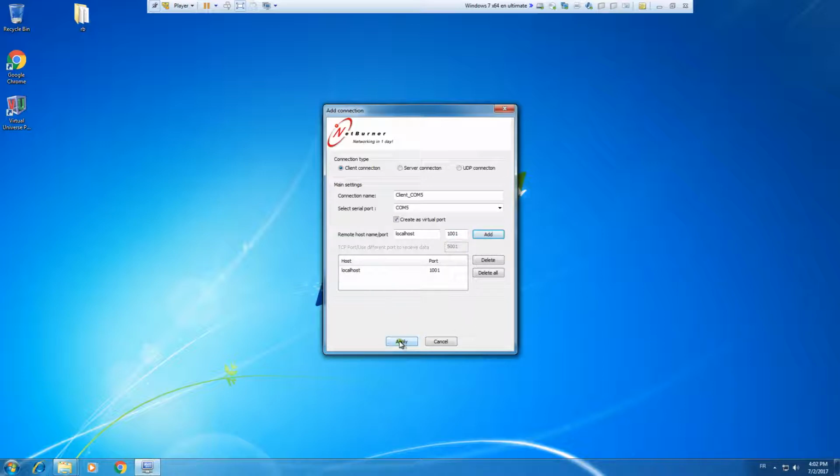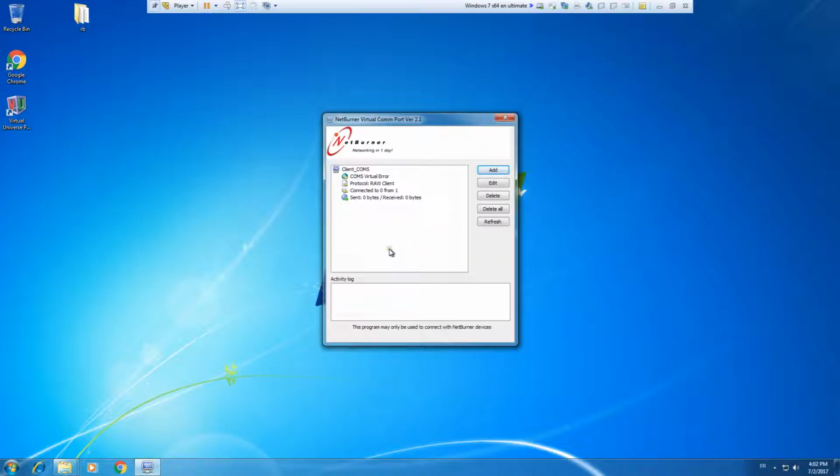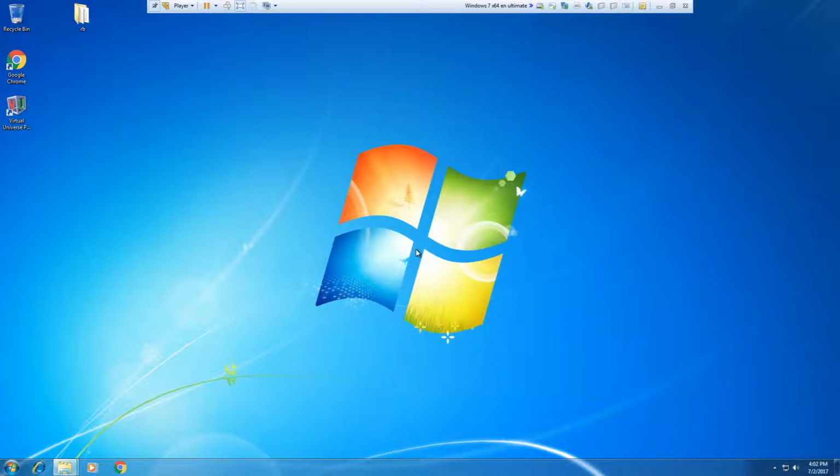Okay, you can then click on Apply. It's okay, the virtual COM port is now created. So you can leave this tool. You only have to do this one time. Now the virtual COM port is created. You don't have to do it again, even if you restart the PC.